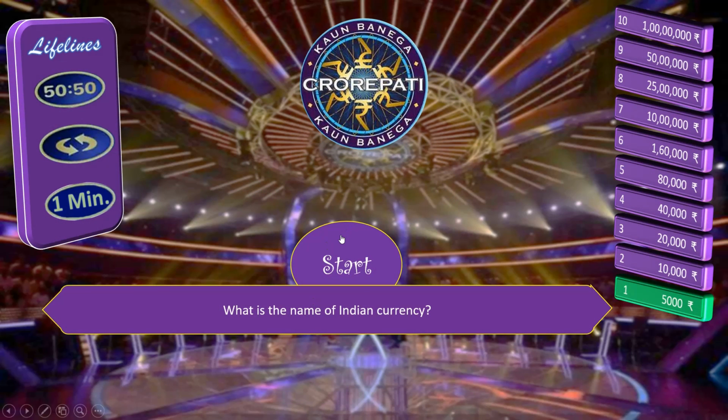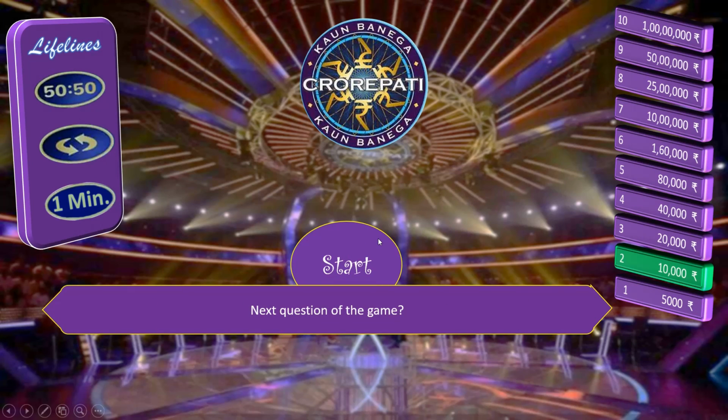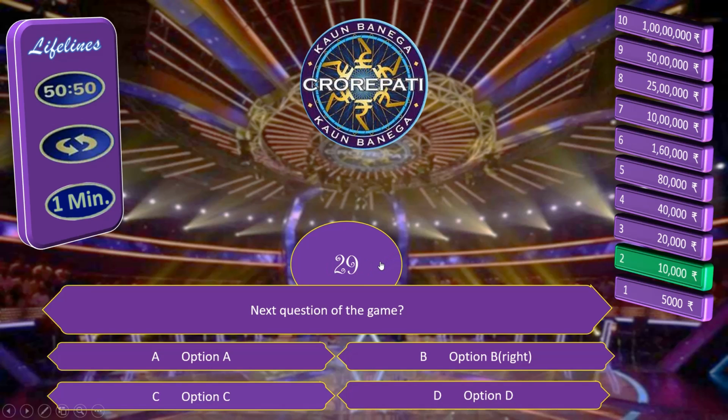Click on start. It will start our timer or countdown actually and show all the options. Click on C, right answer, click on OK, and the next question is in front of us. Now click on start. As I have not written any question here and I know the option B is right, just click on this option B and click on OK.